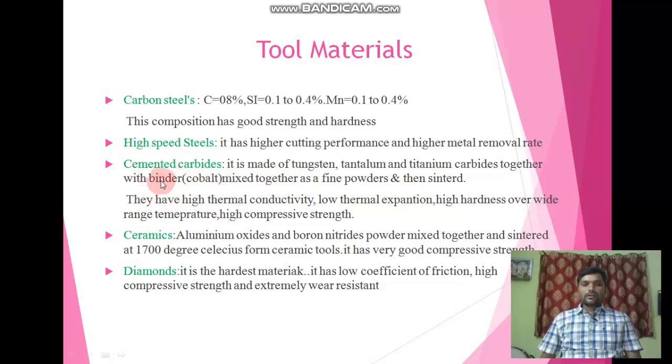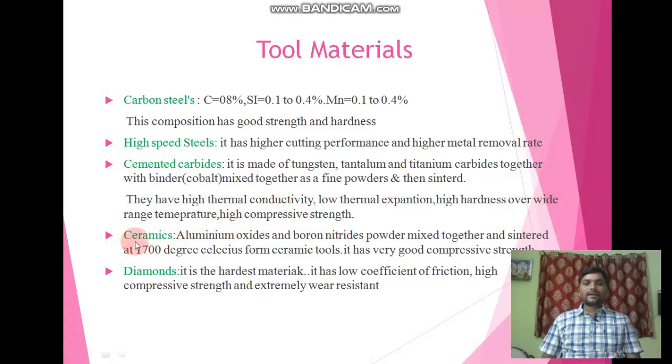These tools have high thermal conductivity, low thermal expansion, high hardness over a wide temperature range, and high compressive strength. These are some advantages of cemented carbides, and these characteristics are introduced because of the mixing with the cobalt binder and the sintering process.